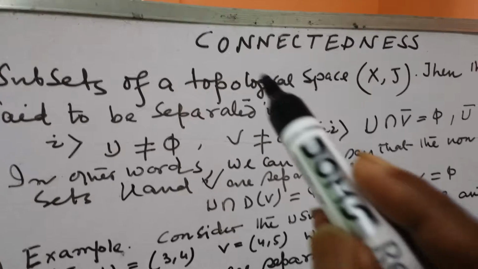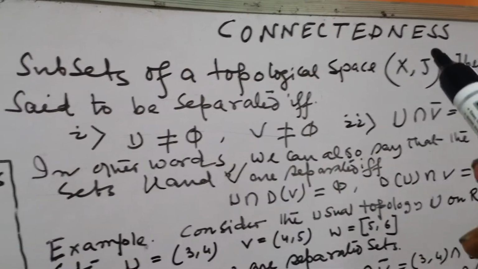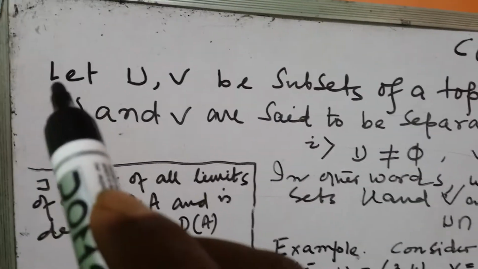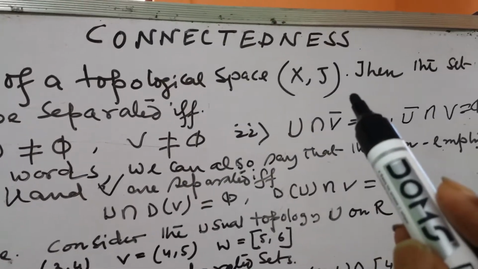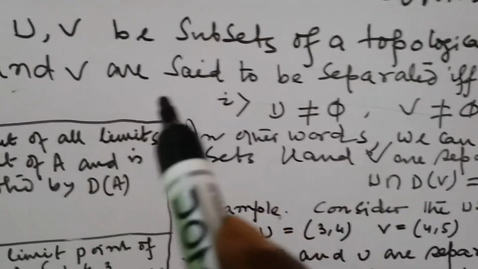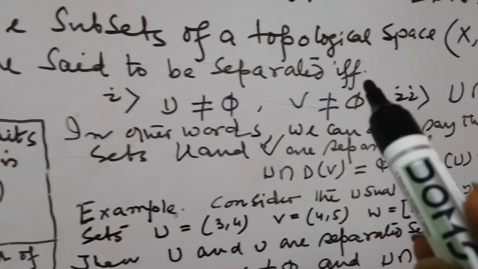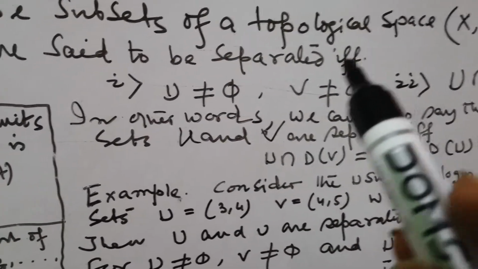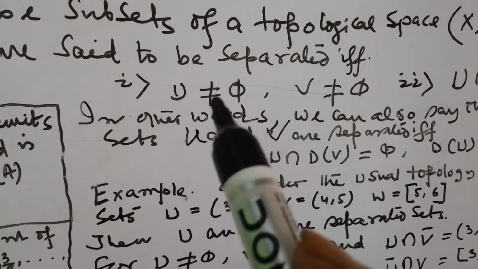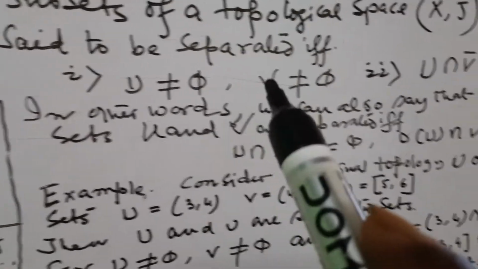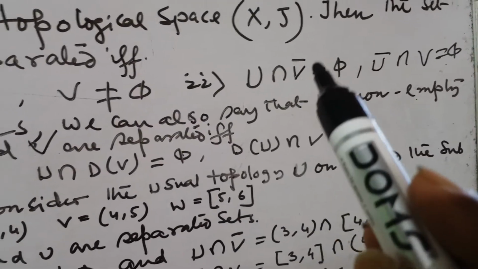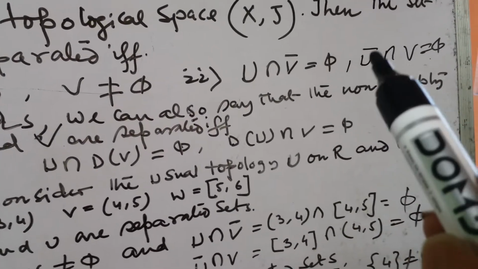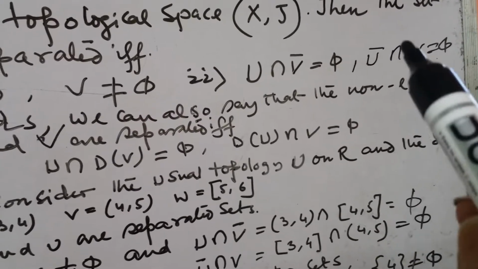Today I discuss the connectedness of topology. Let U and V be subsets of a topological space (X, tau). Then the sets U and V are said to be separated if and only if U is not equal to phi, V is not equal to phi, U intersection V bar equals phi, and U bar intersection V equals phi.